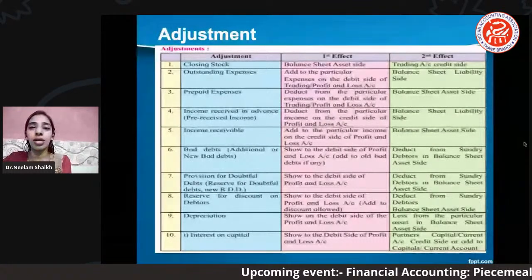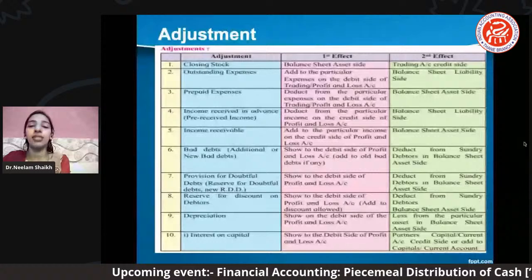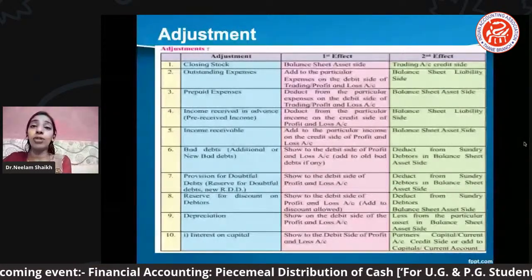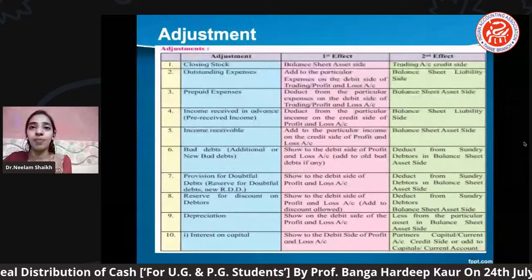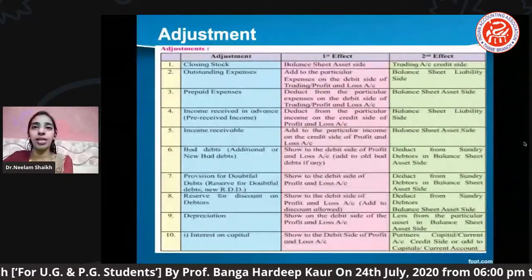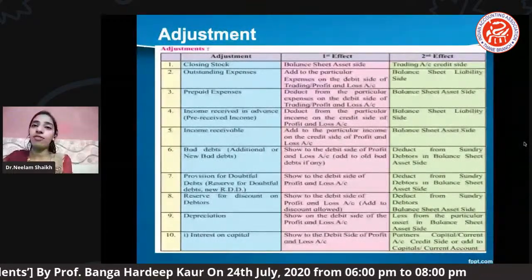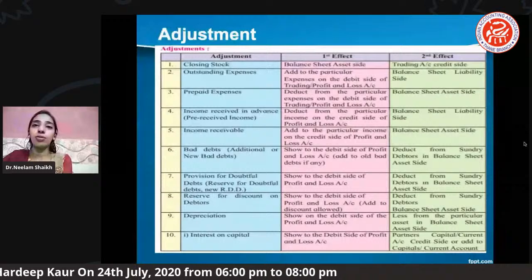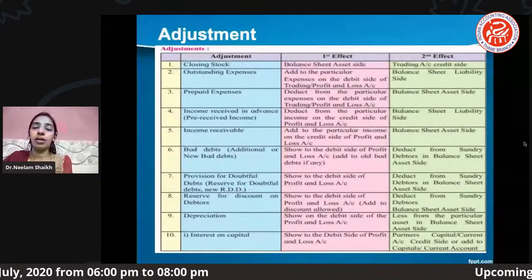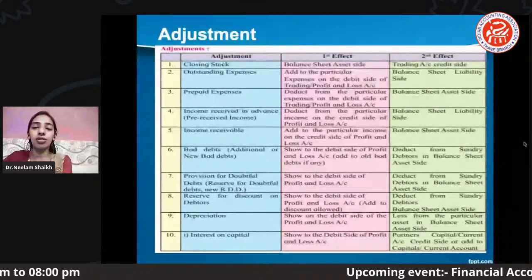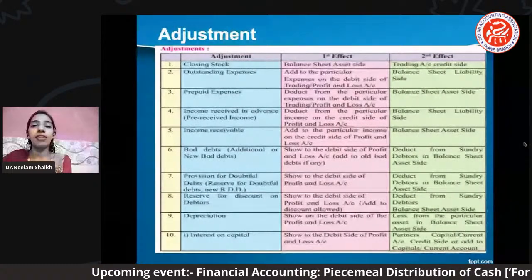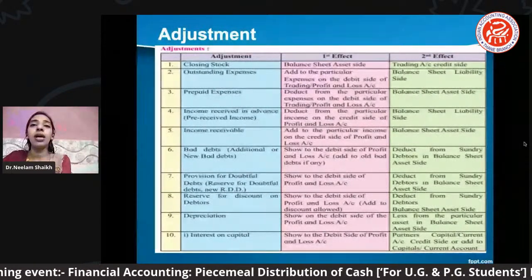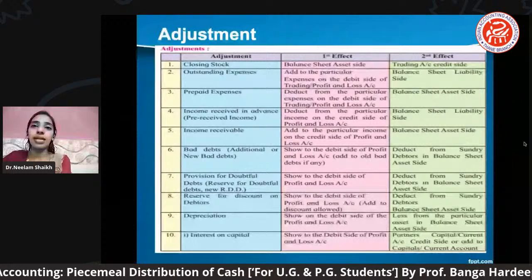जैसे अगर in case when we say depreciation, मान लो depreciation ले लो, तो depreciation respective item है, that machinery or furniture, whatever may be the asset it is, right? So one effect will definitely be connected to that particular item which will appear in the assets or liability side, or maybe an income and expenditure side.